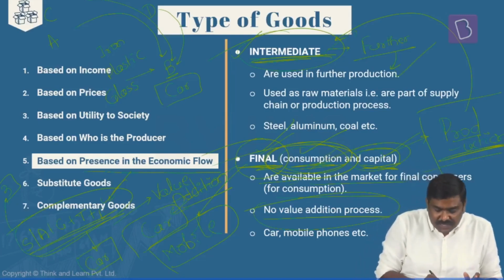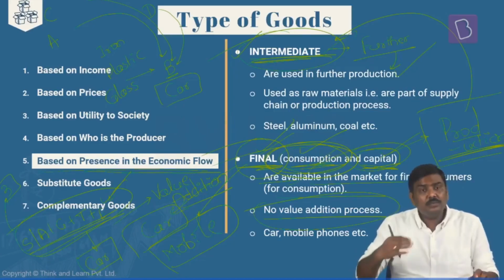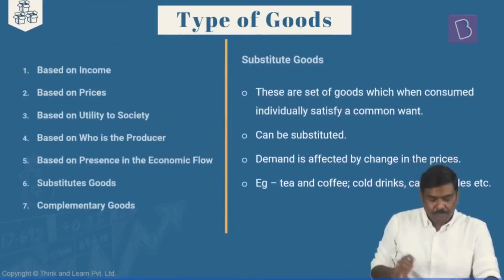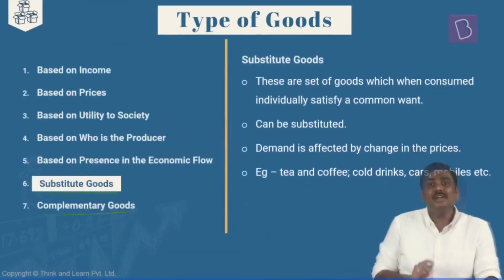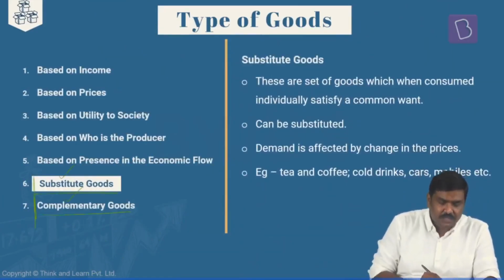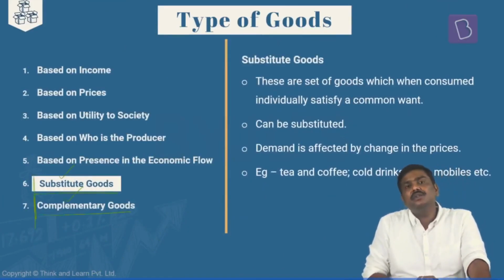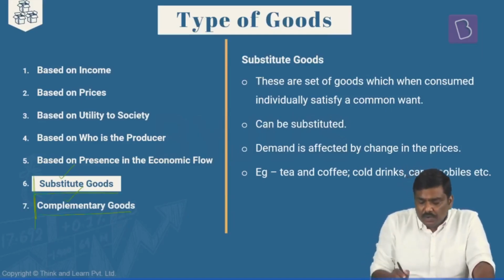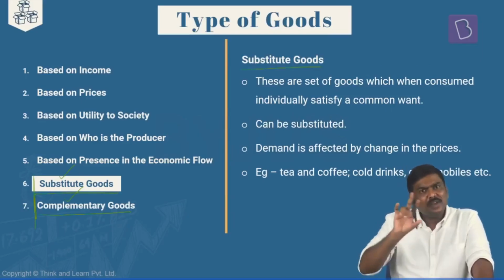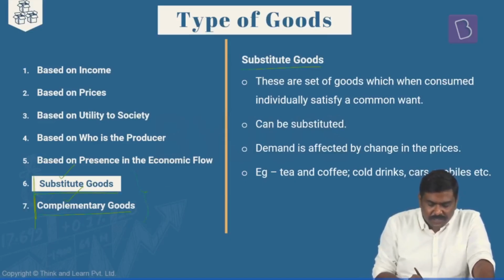Done? So based on the presence in the economic flow, this is one more classification that is used. Now, based on related goods, we have two more sets of goods. One is called substitute goods, and the second is complementary goods. Both of them together can be referred to as related goods.